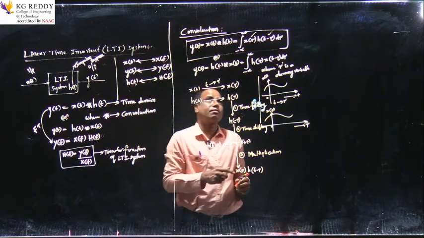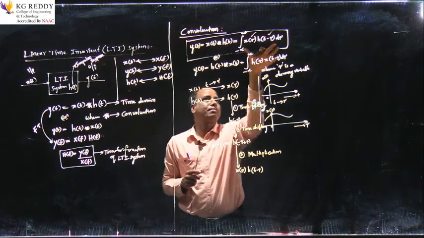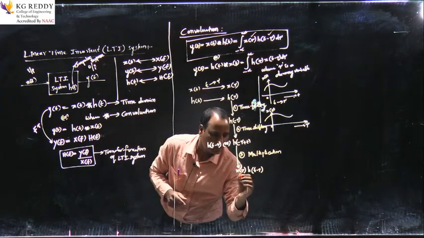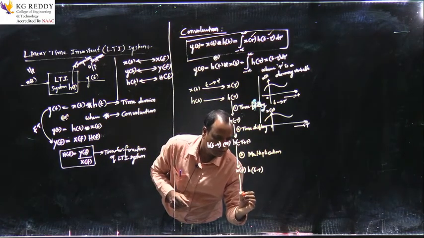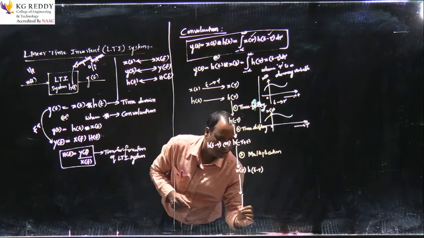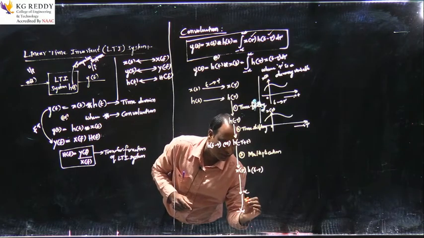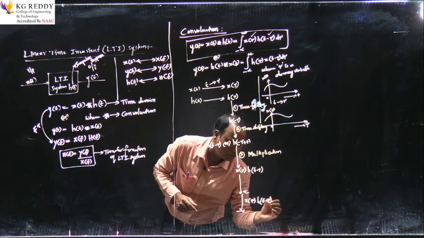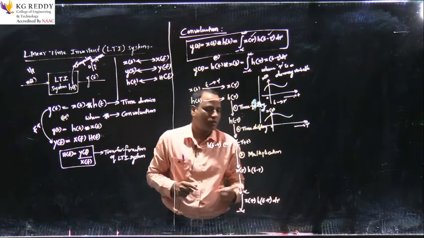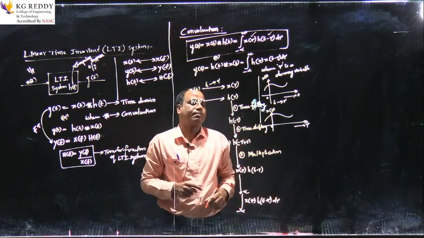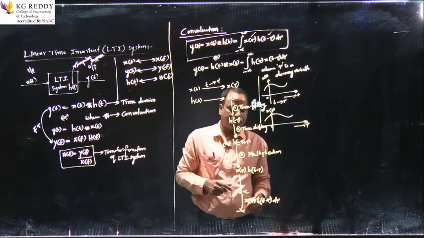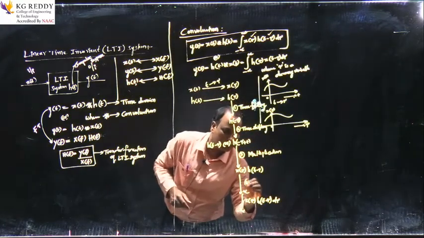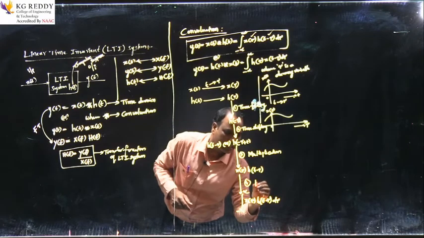Then after multiplication, in order to integrate this product, I need to go for integration. That is the integral from minus infinity to plus infinity of x of tau, h of t minus tau, d tau. The fourth operation of this convolution is integration.